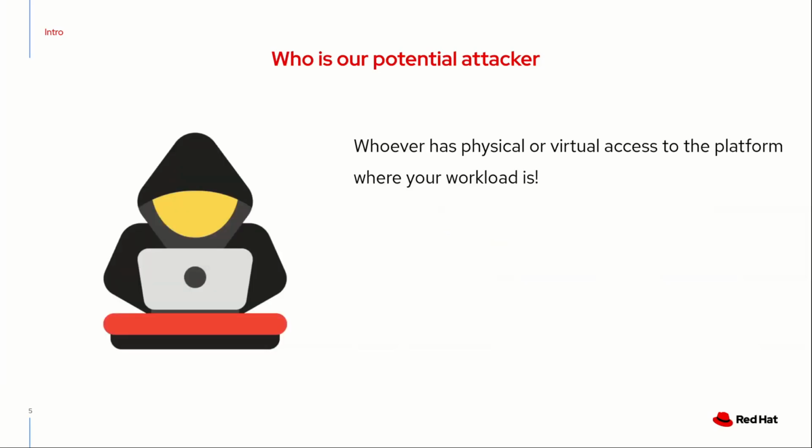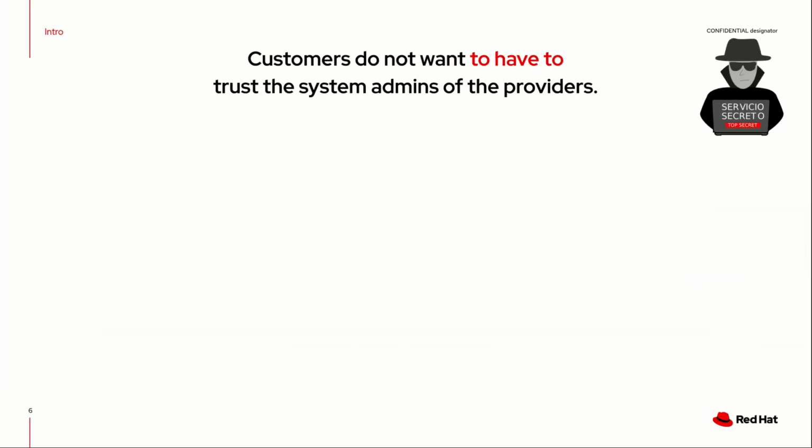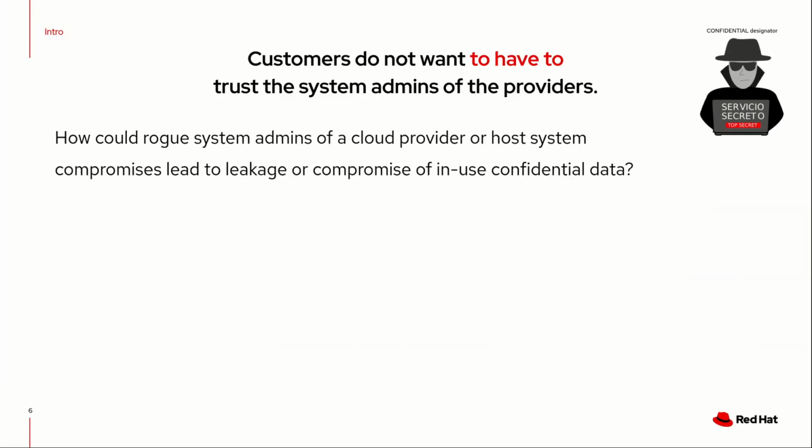But who is our potential attacker? Essentially, whoever has physical or virtual access to the platform where your workload is. Note that we also consider authorized actors. It could be your system admin, platform or infrastructure admin, or Kubernetes admins. But what could they really do to access our data? Basically, exploit the fact that the data in memory is running as plain text.